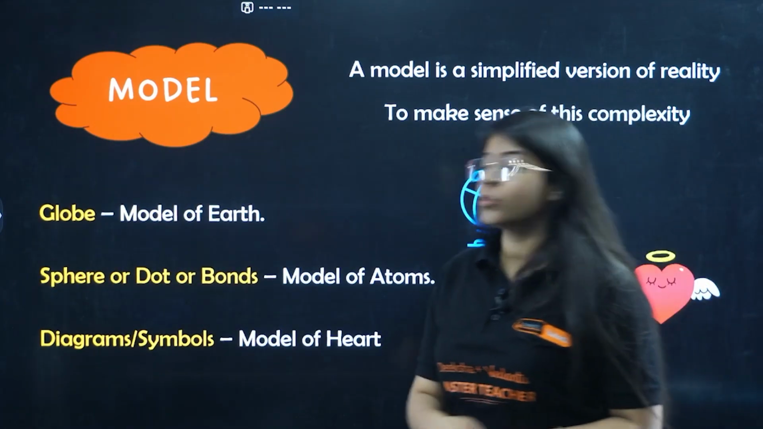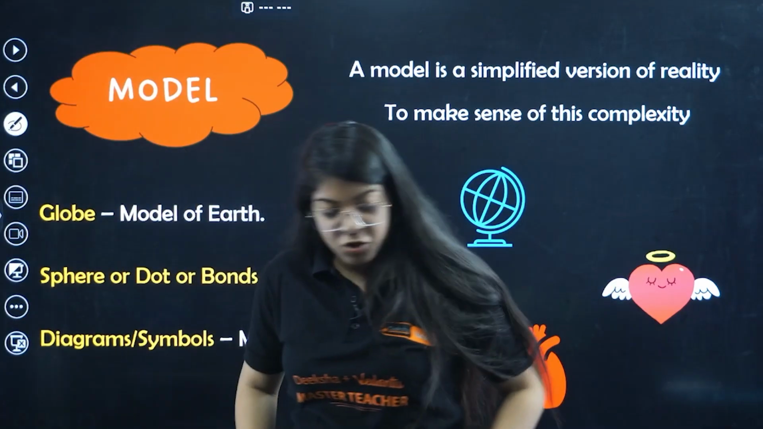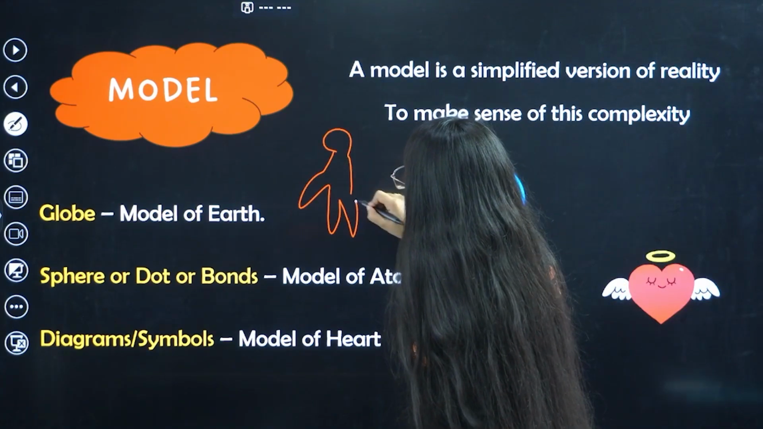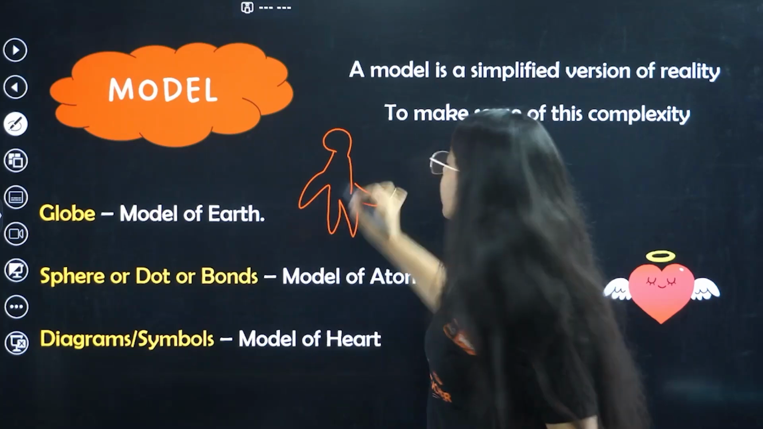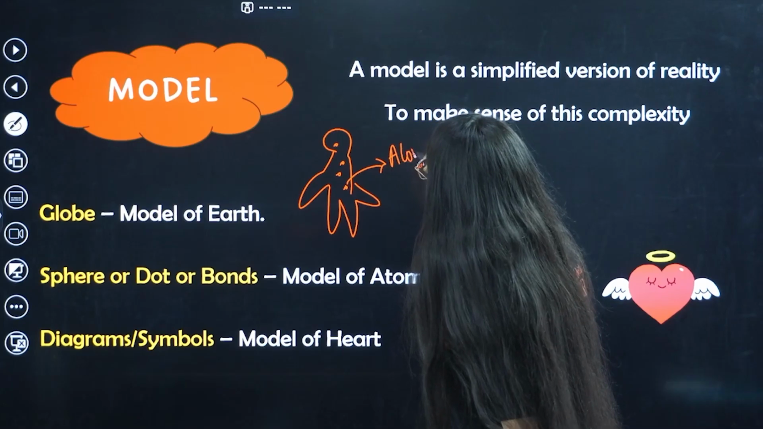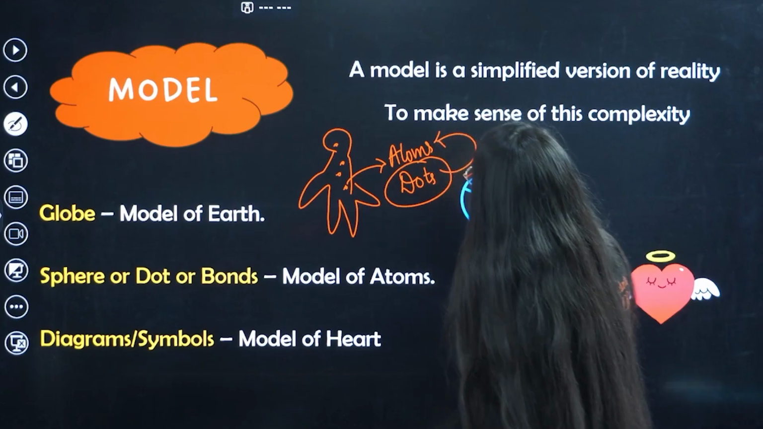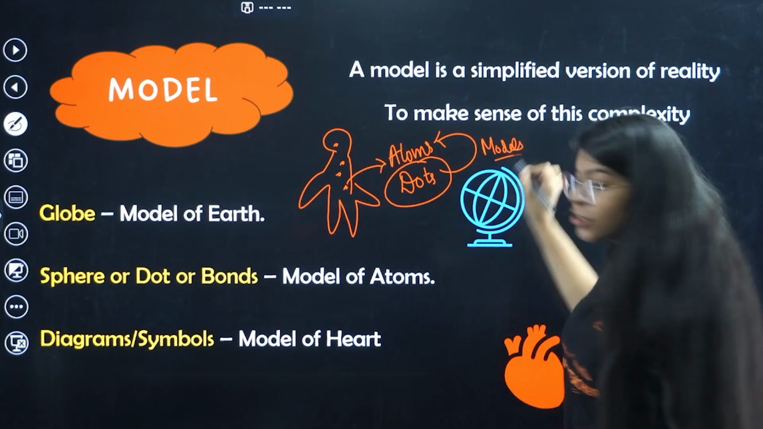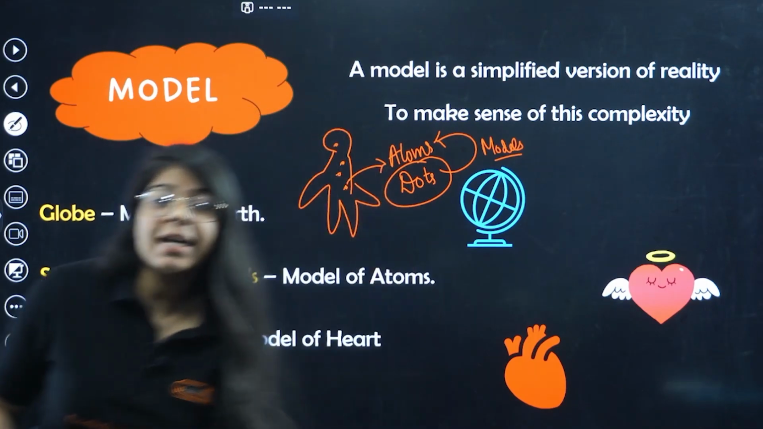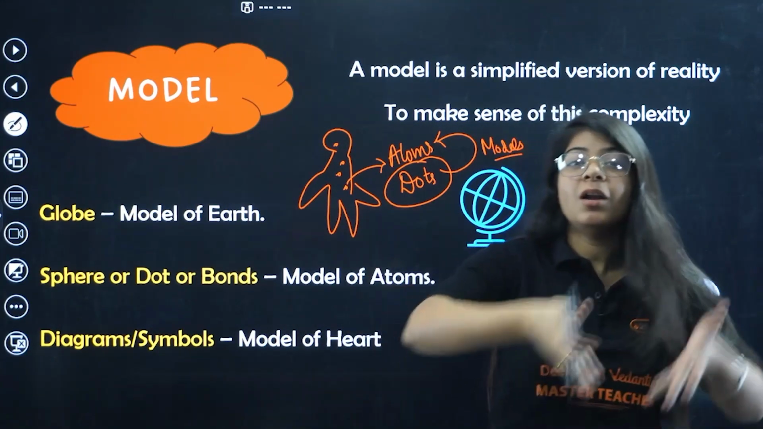Sphere or dot or bones, when I say I am made of atoms, so let's say I make a picture of myself. Yeah. So this is a person. Okay. This is a person. That's a bad person. How will I define it? It's made of atoms. So I'm depicting atoms with the help of what? With the help of dots, right? So dots are the models of atoms. Understood? My picture is a model of me. Dots are the models of atoms. A diagram is actually a model of a heart. A globe is actually a model of the earth.